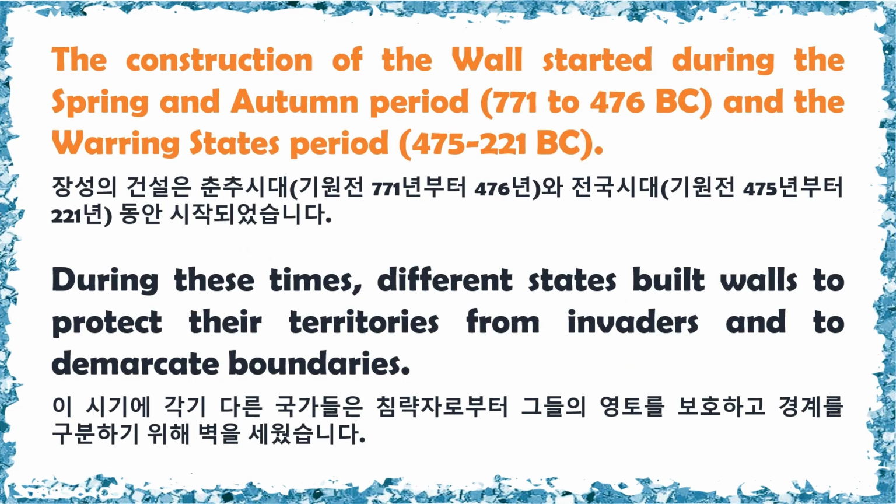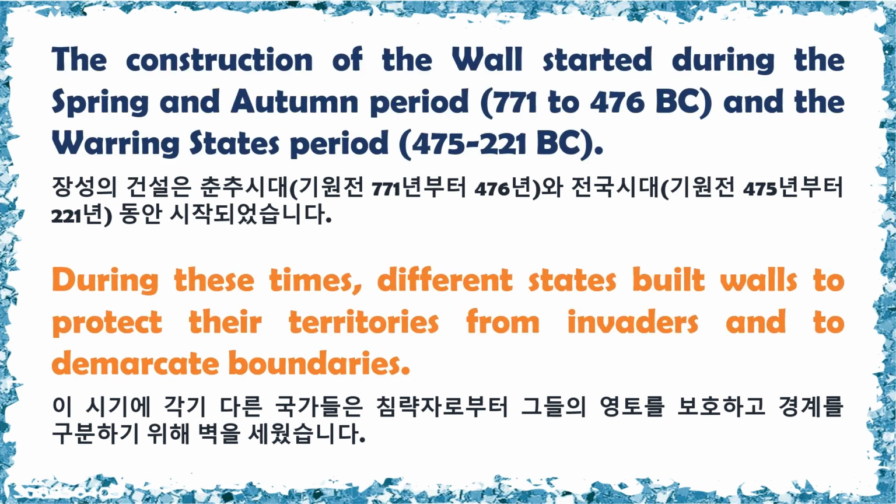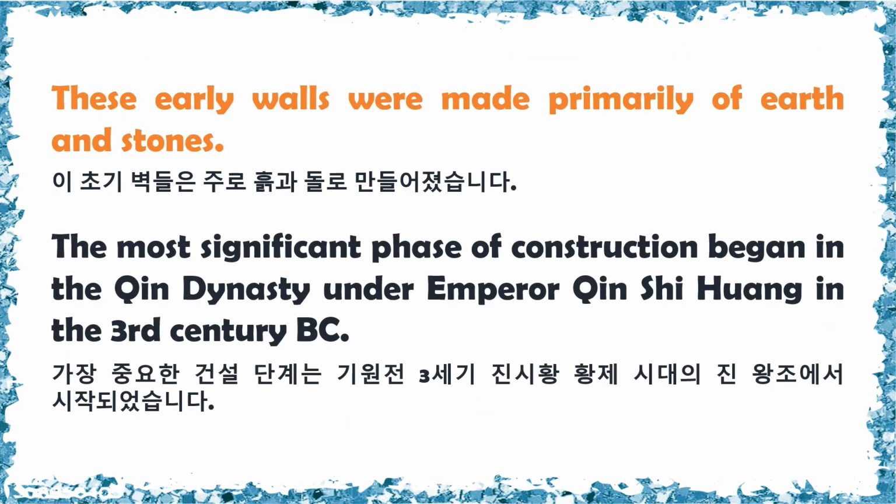The construction of the wall started during the Spring and Autumn period, 771 to 476 BC, and the Warring States period, 475 to 221 BC. During these times, different states built walls to protect their territories from invaders and to demarcate boundaries. These early walls were made primarily of earth and stones.